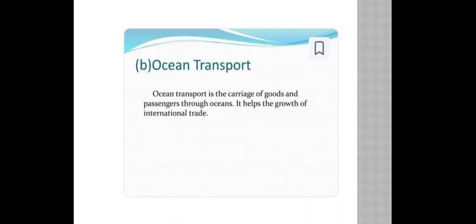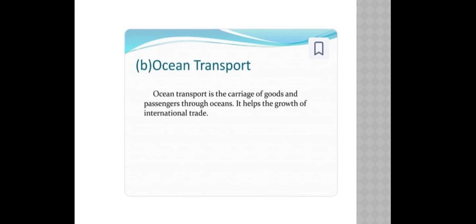And next is ocean transport. Ocean transport is the carriage of goods and passengers through the ocean. It helps the growth of international trade. For international trade, various countries can use ocean transport. Due to ocean transport, we can improve our international trade. So ocean transport is helpful for people, for countries, for marketing, and for trade also, right?